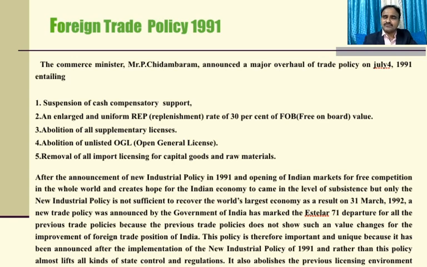This is the 1991 very, very important policy, the foreign trade policy. You can stress all these aspects.